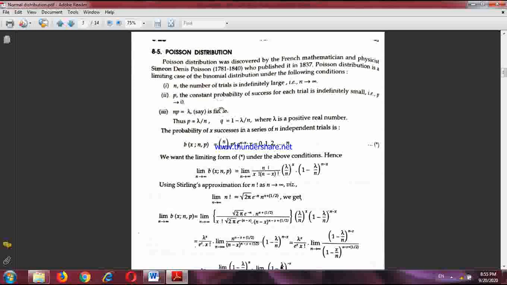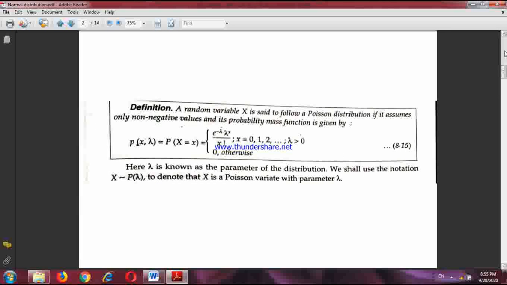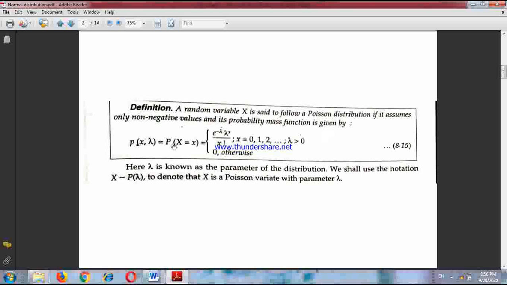If these three conditions are given, then binomial distribution tends to Poisson distribution. There is a derivation also, which hopefully I discussed. I just remind you, the definition of Poisson distribution is like this. A discrete random variable is said to follow Poisson distribution if it assumes non-negative values and its PMF is given by